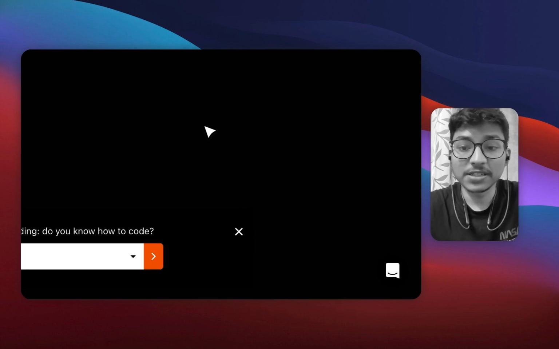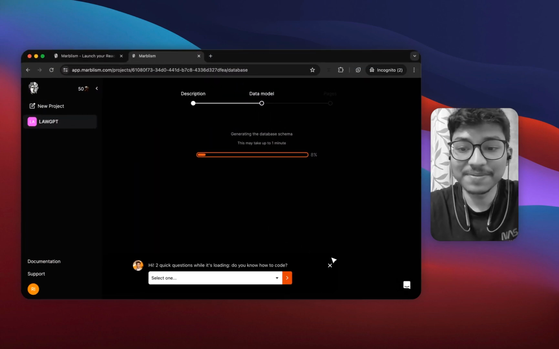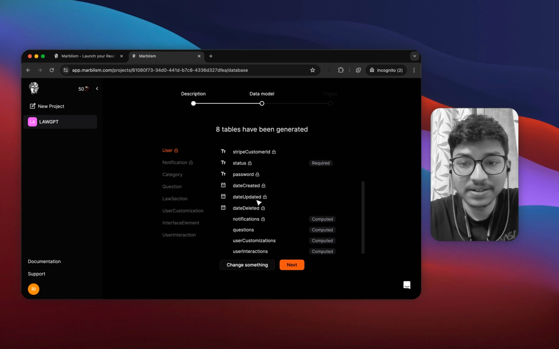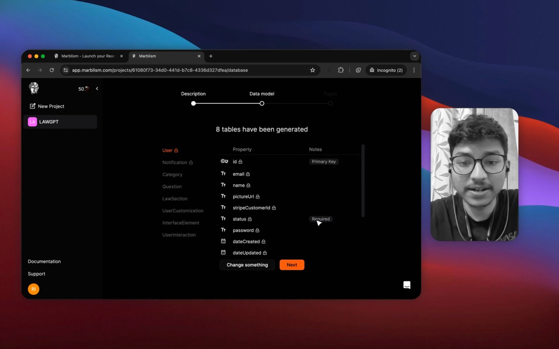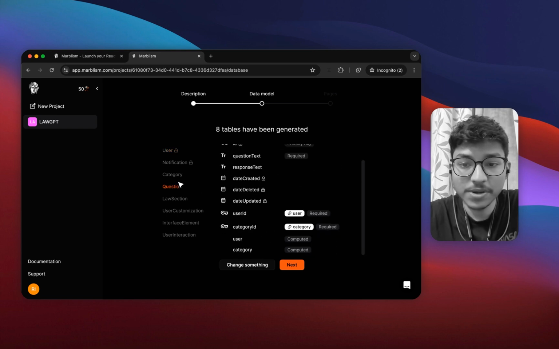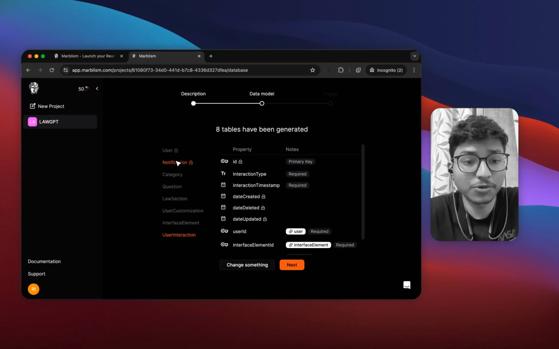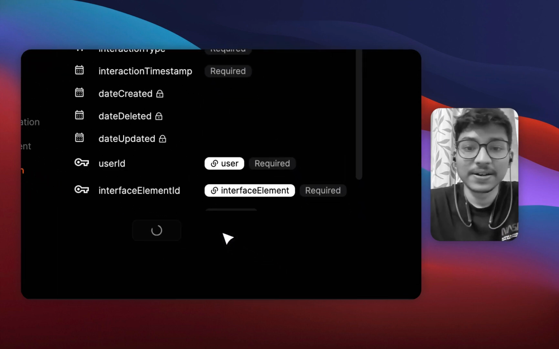It's generating a database schema for us. Pretty cool, right? Let's wait for it. We have our database schema ready, with all the fields: ID is the primary key, the required status, question, and it is connected to the user field. If you want to change anything, you can simply do it here. But I'm happy with it. Let's click next.